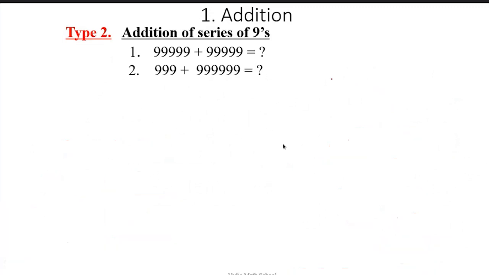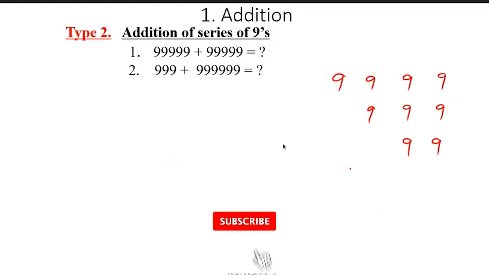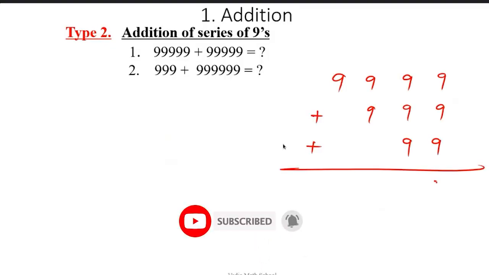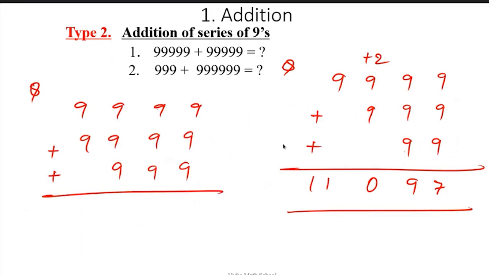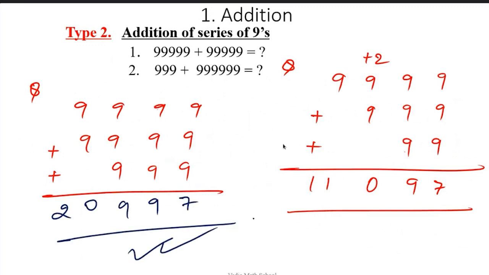Let's take one more example. 9999. Now tell me the answer. 7, 9, 7 9. 8, 18, 18 plus 2 is 20, 0. Because this will give you a carry of 2. So 9 plus 9 is 18, 18 plus 2 is 20. And 9 plus 2 is 11. 9, 9, 9, 9. 20,000. 20,997. So the answer is 20,997. Very good. Correct. In this way, you can do the addition of nines very easily. Okay.